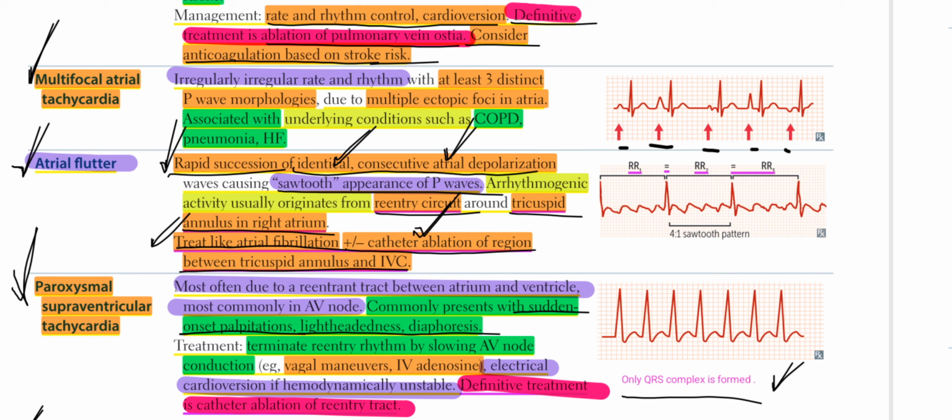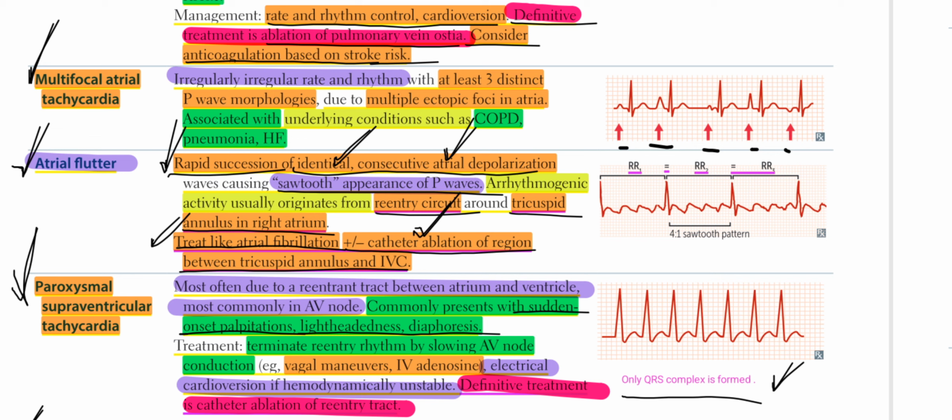Once again, multifocal atrial tachycardia, irregular rate and rhythm, at least three distinct P-wave morphologies, multiple ectopic foci in the atria associated with COPD, pneumonia, and heart failure. Then we have atrial flutter, rapid succession of identical consecutive atrial depolarization waves causing sawtooth appearance of P waves.